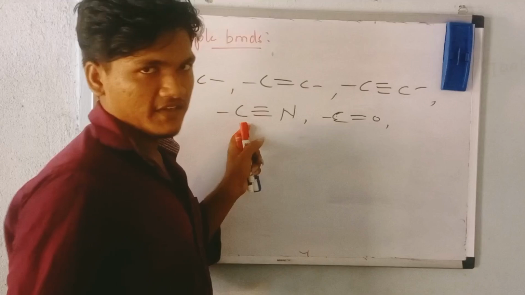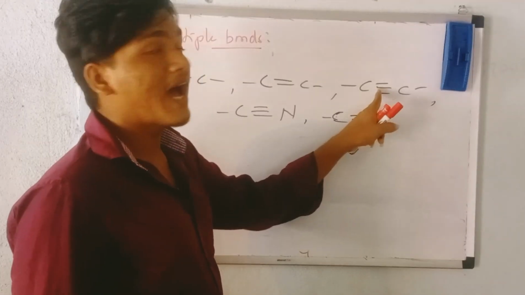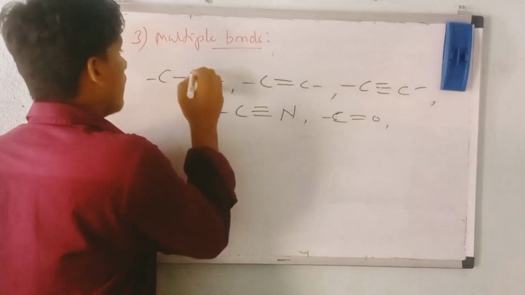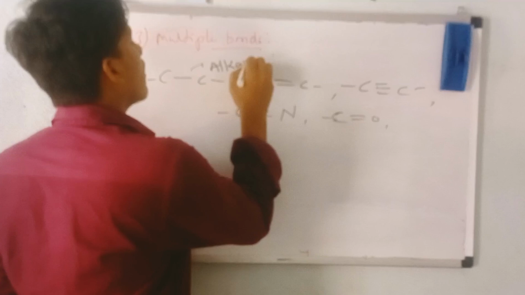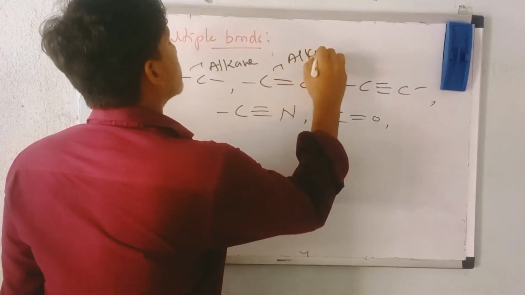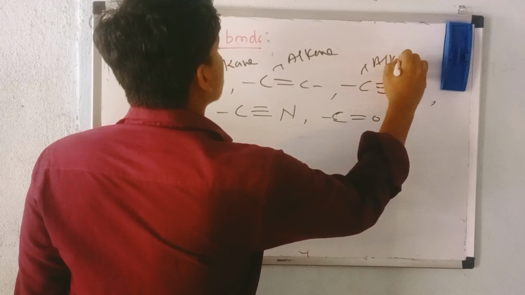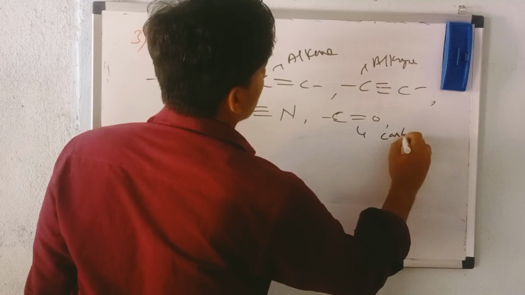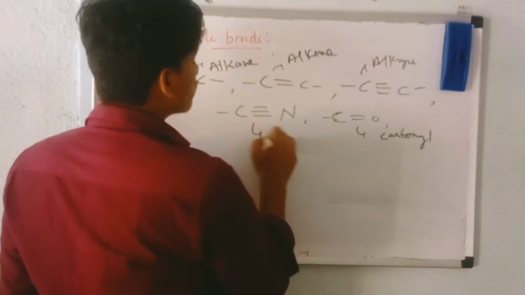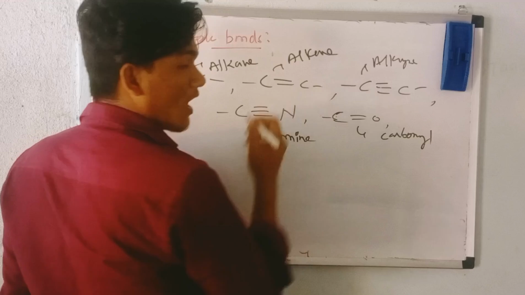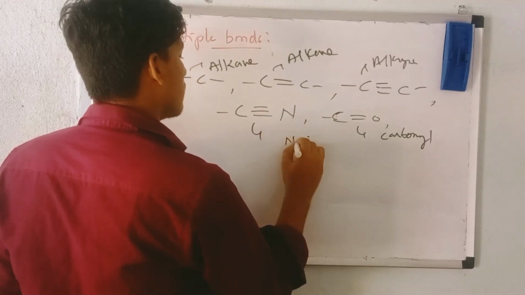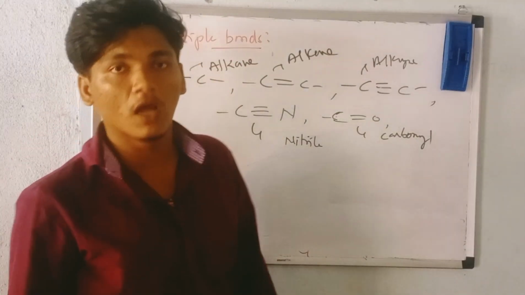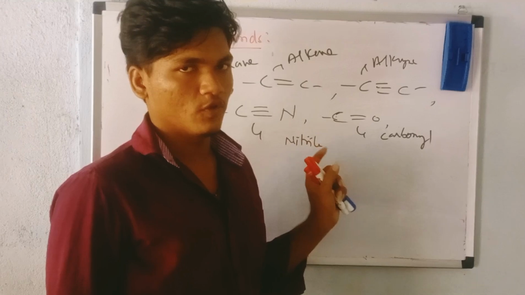This is called nitrile. This is called carbonate. This is called alkyne. This is called alkene. If you want to remember, this is called alkane. This is called alkene. This is called alkyne. This is called carbonyl. Yes, carbonyl. And this is called amine. Amine, or you may write nitrile also. Nitrile. I hope you understood. These are the multiple bonds formed by the carbon.